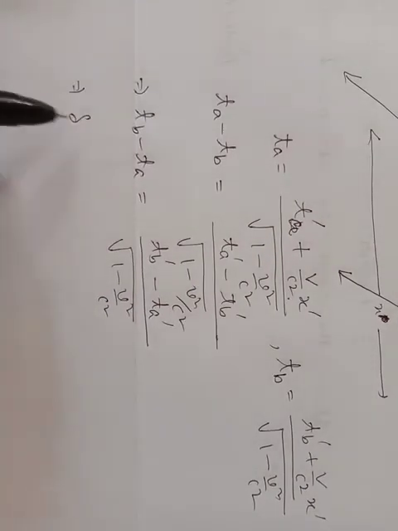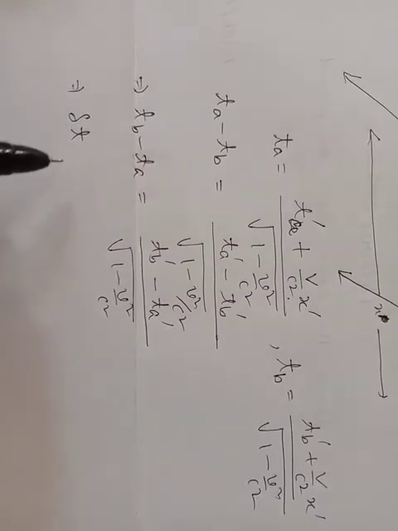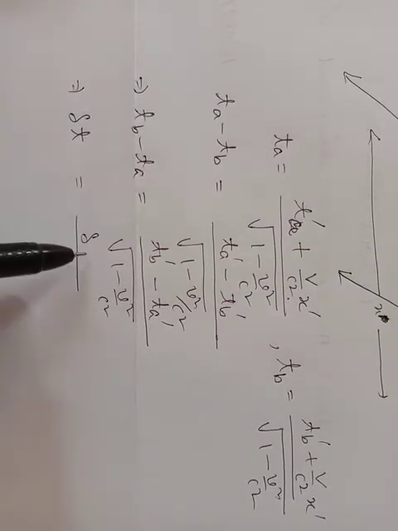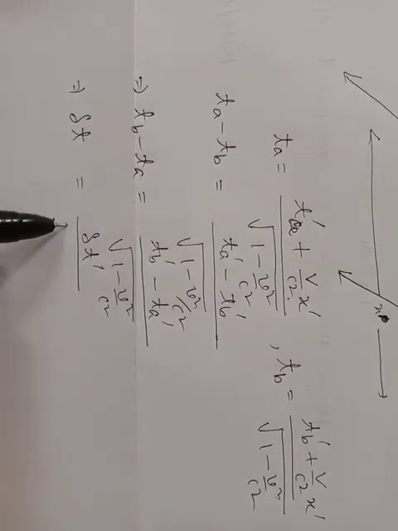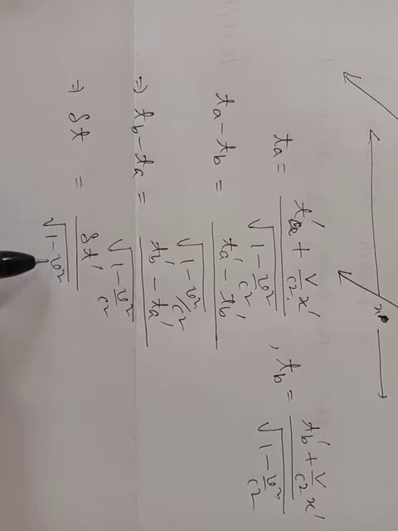So this implies delta t is equal to delta t dash divided by under root 1 minus v square by c square.